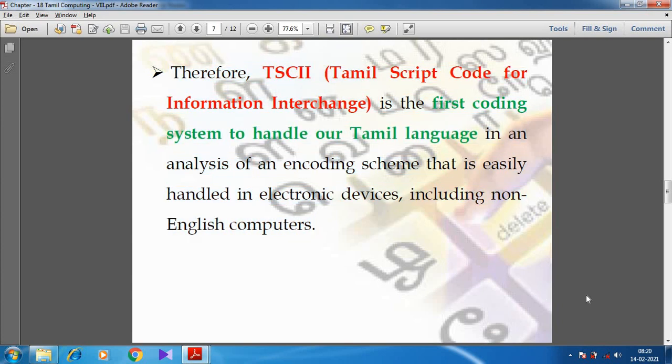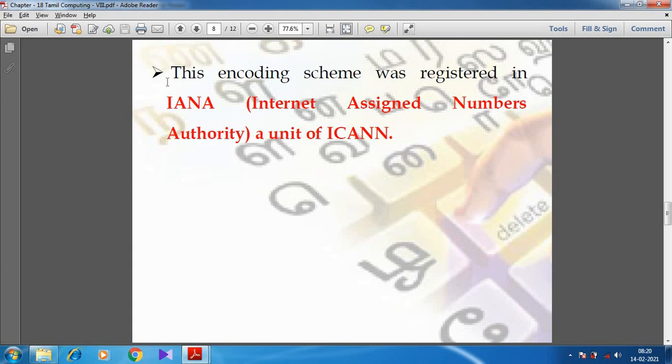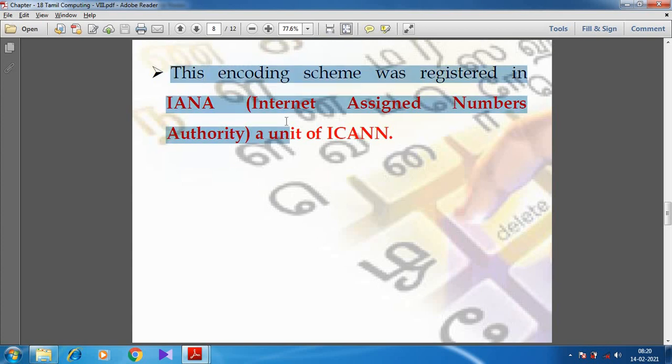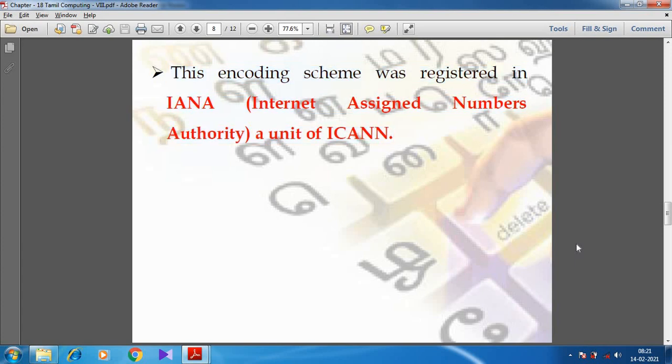Can you understand, students? This particular coding scheme was registered in IANA, that is Internet Assigned Numbers Authority, which is a unit of ICANN, which governs the internet. Right?